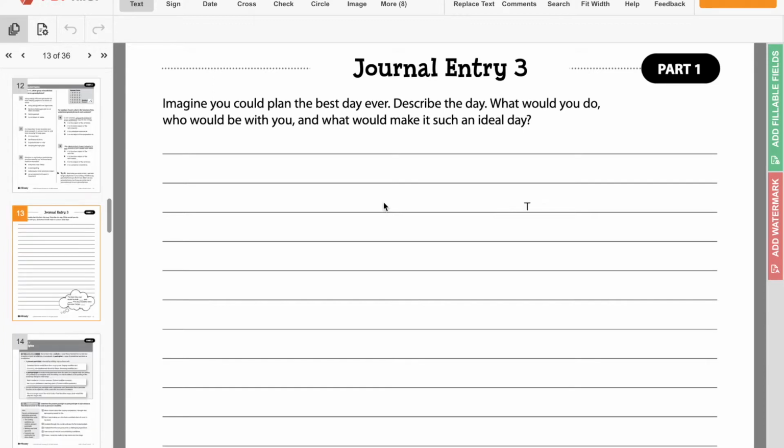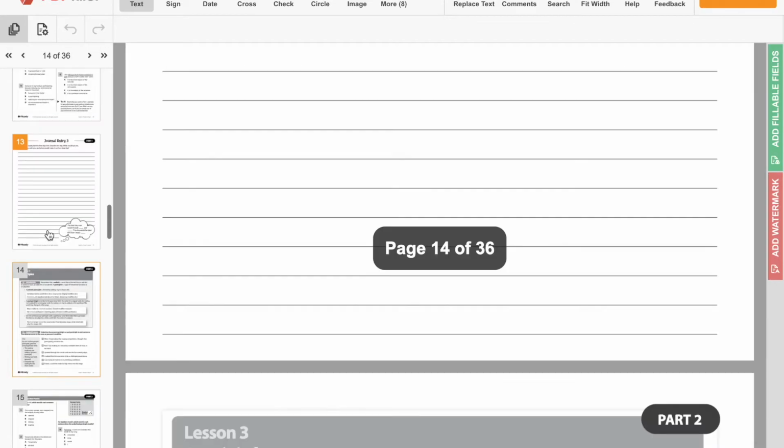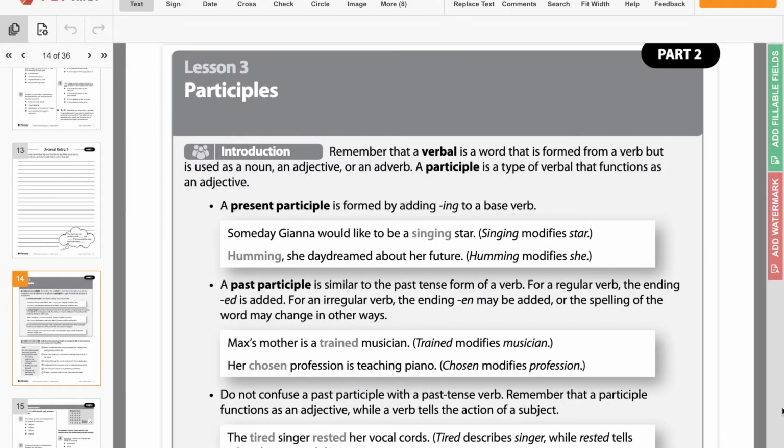So you'll do this independently because I obviously cannot answer that for you, but let's take a look at page 14. So today we're going to be talking about participles.